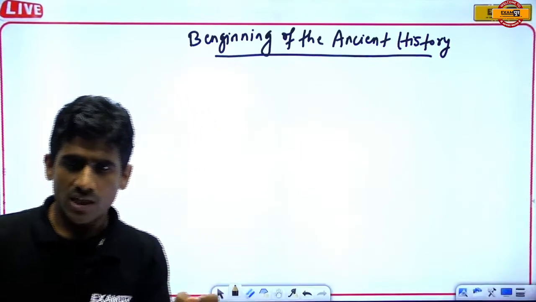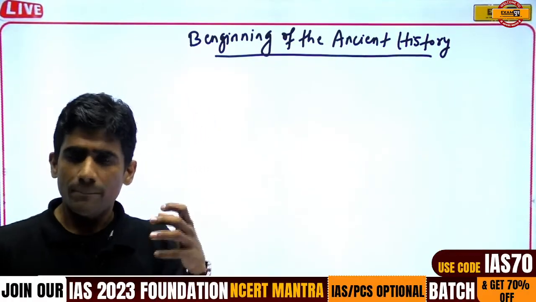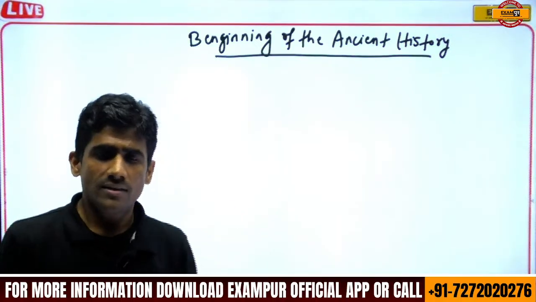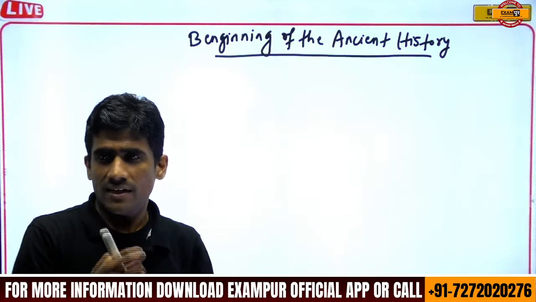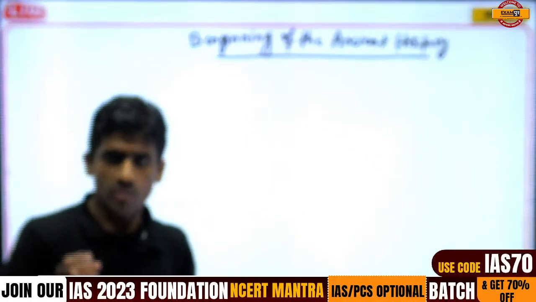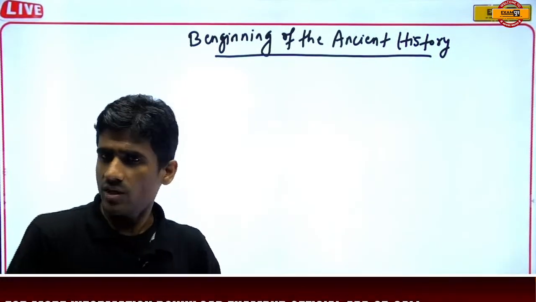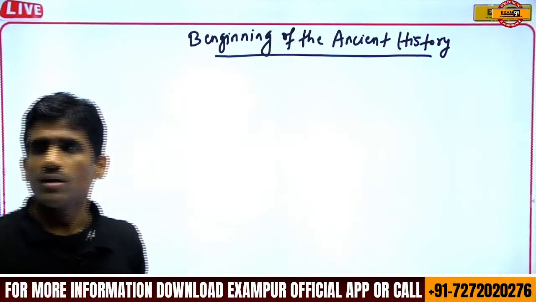For mains I will deal with it in the respective sessions, but in prelims the terms and terminologies used in ancient history are very important.